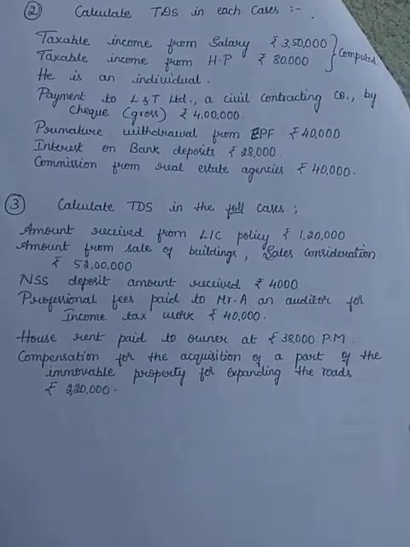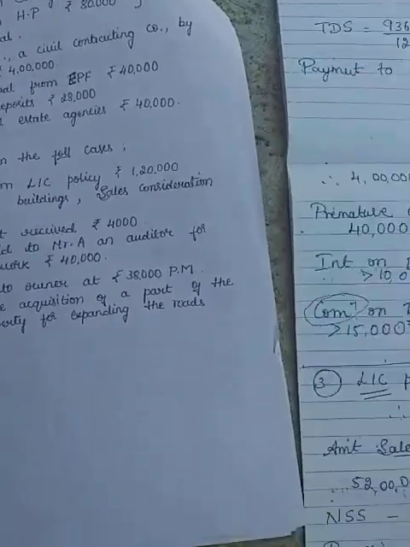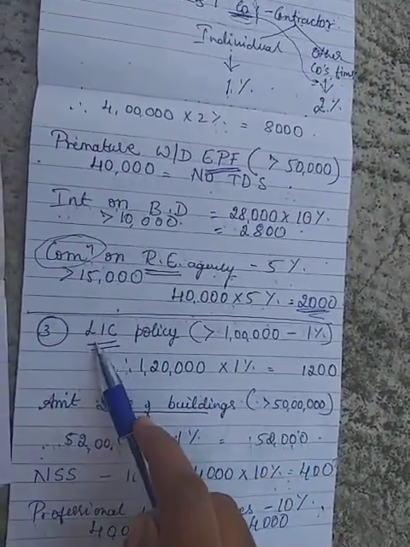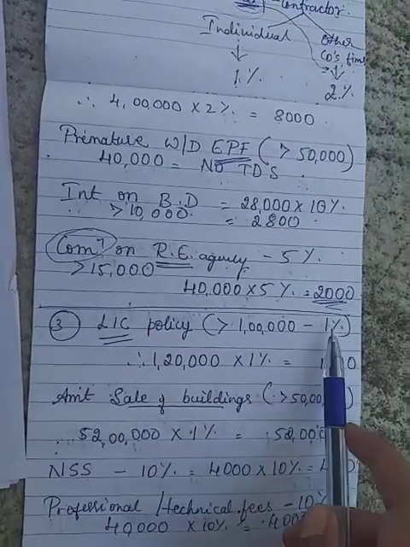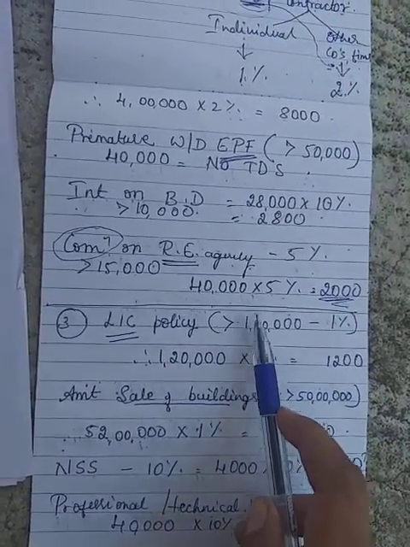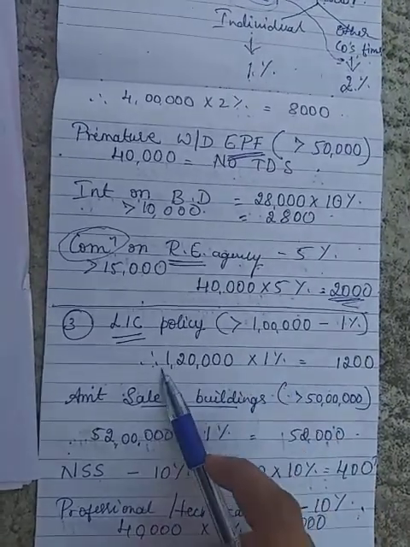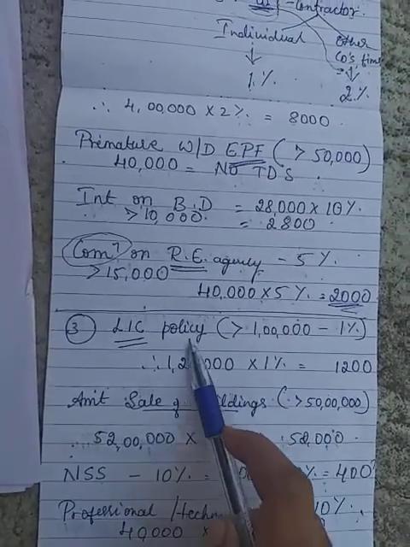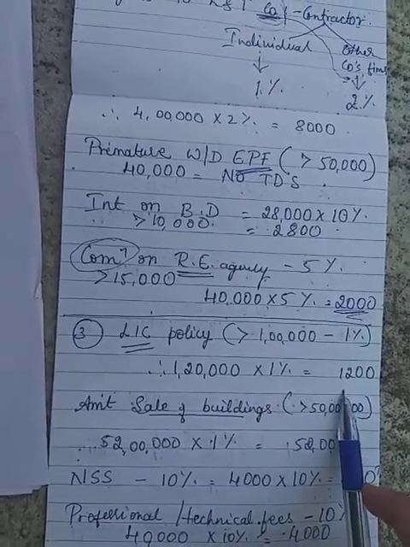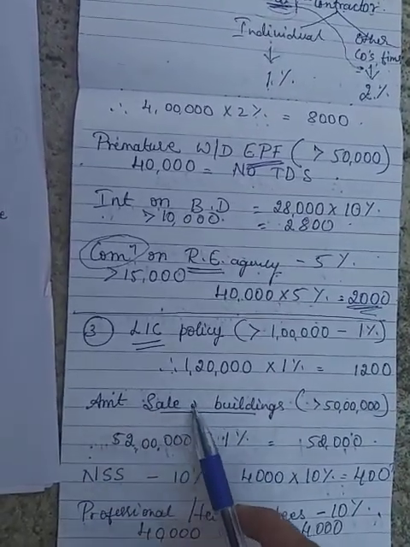First is amount received from LIC policy. For LIC policy, the TDS rate is 1%, but the threshold limit or the maximum limit must exceed rupees 1 lakh. Yes, under this problem, the amount has exceeded rupees 1 lakh and hence 1% of TDS is to be calculated. Next comes amount of sale of buildings.